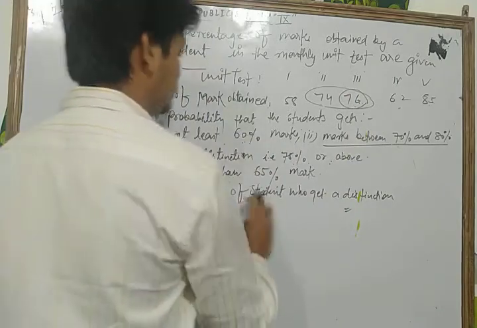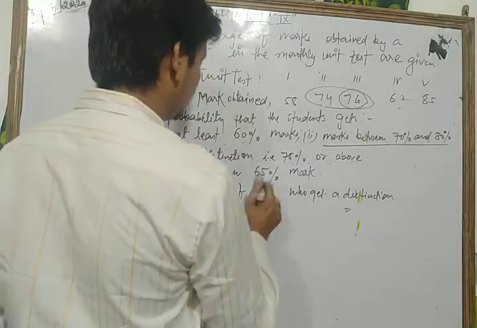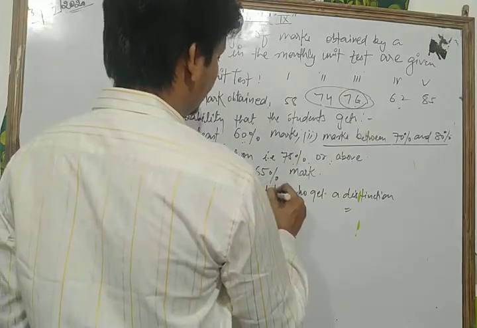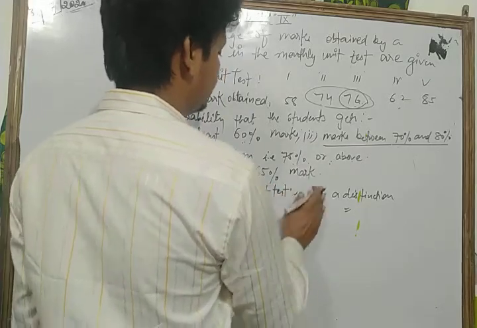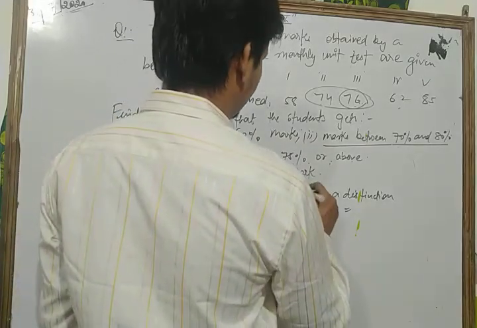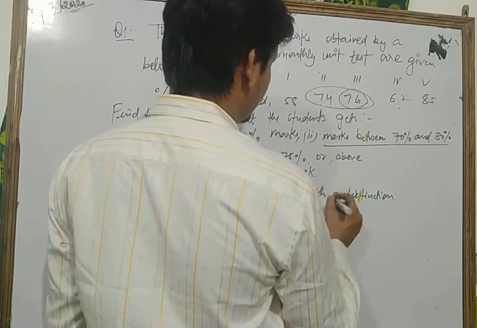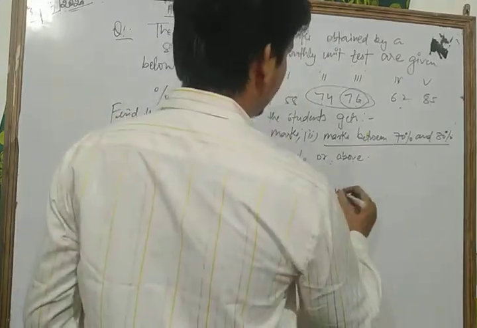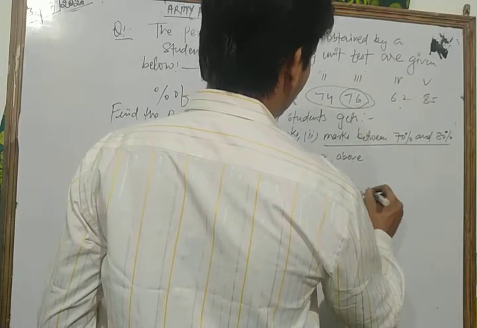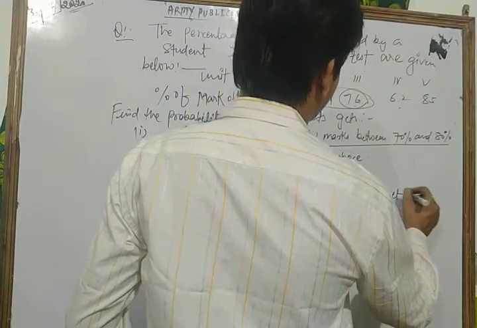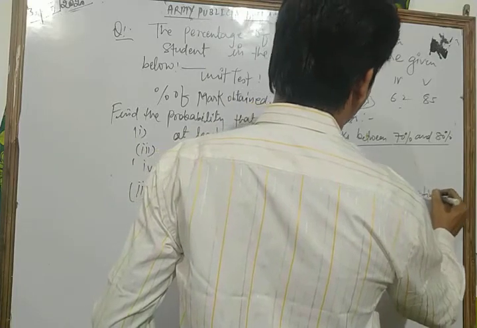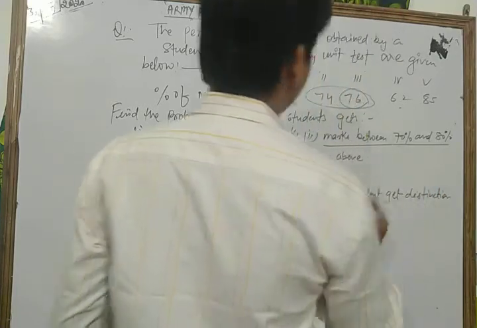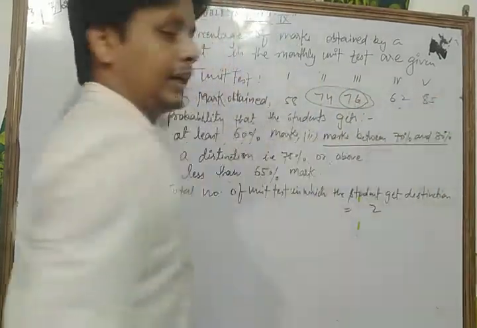The total number of unit tests in which the student gets a distinction is only 2, that is 76 and 85.